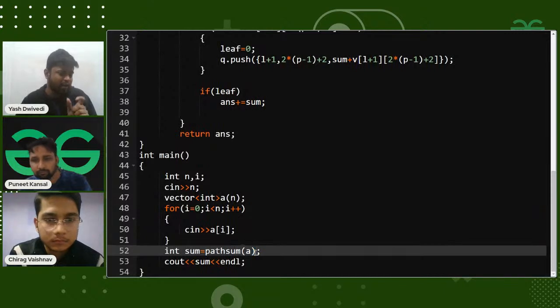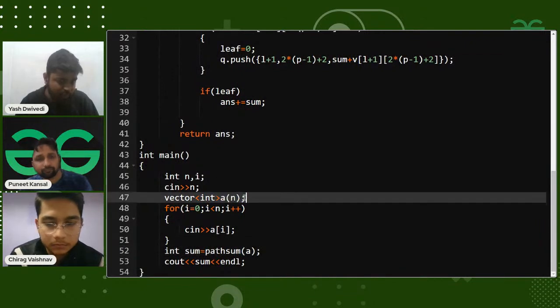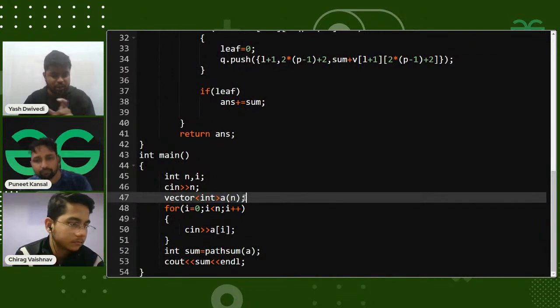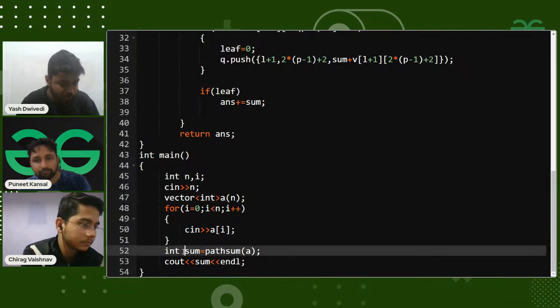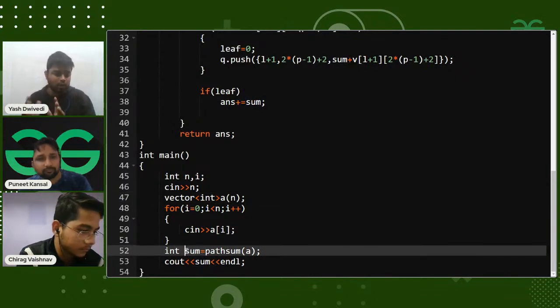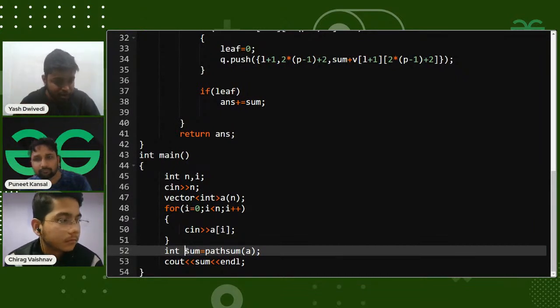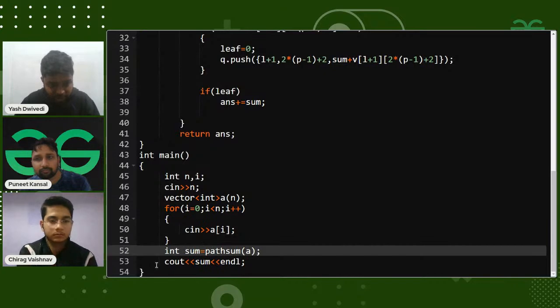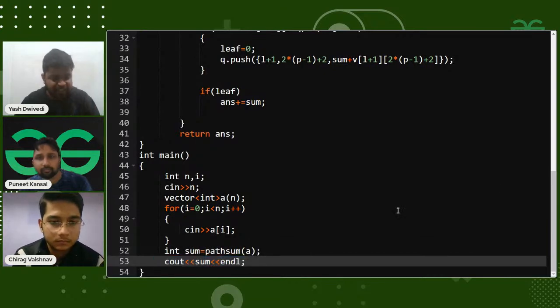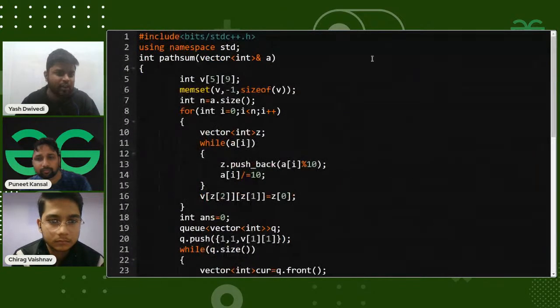into a function in which I'll be calculating all the path sums, right? I'm passing the vector A, which contains all the nodes information, that is, all the three-digit numbers representing the nodes. From this function, I'm getting the sum of all the root to leaf paths, the cumulative sum. So I'm simply printing the sum. So let's see what I have done in this function.